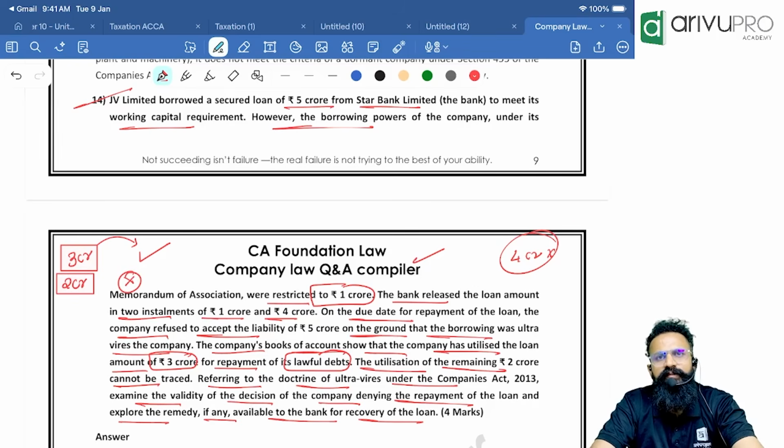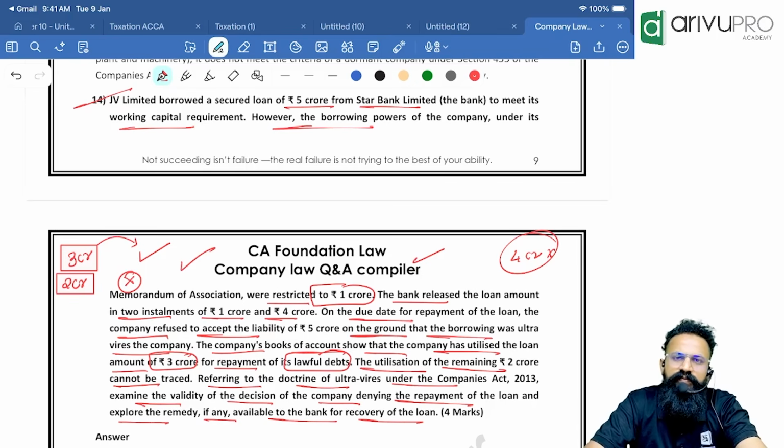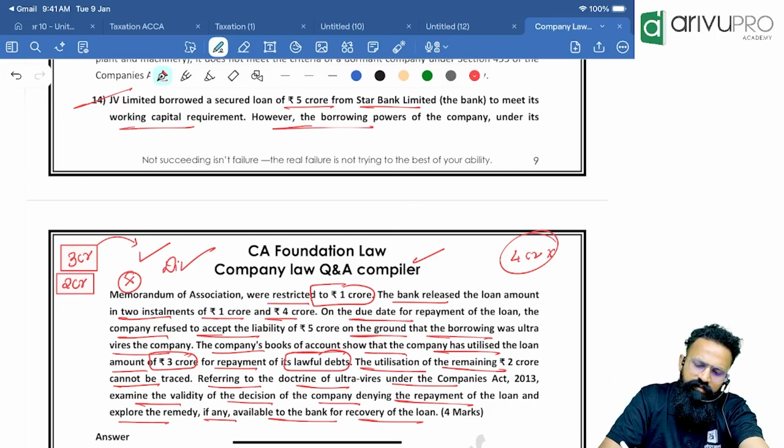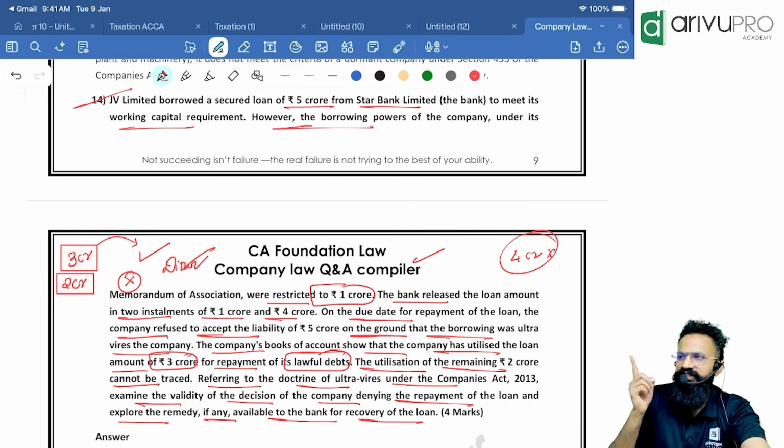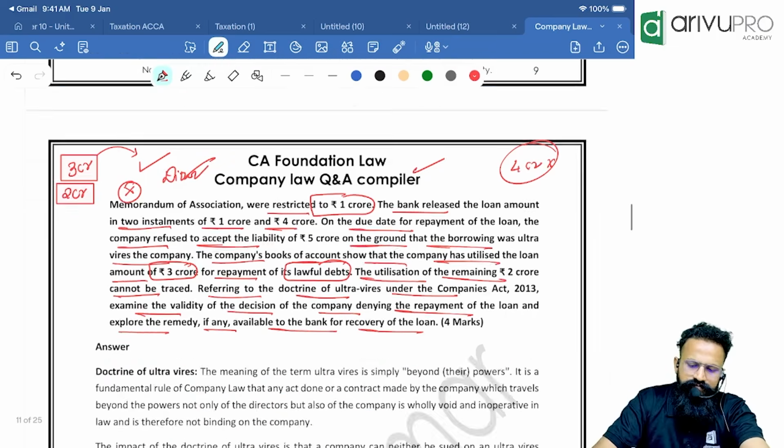Now, what is the other remedy available? This is the first remedy: for 3 crore the company is liable. Other remedy, people, the directors will be personally liable for all such fraud. Clear?